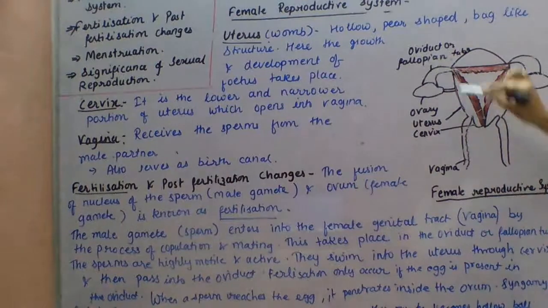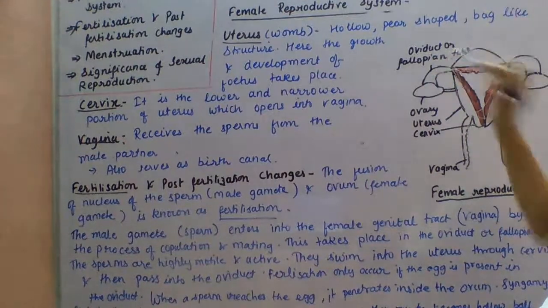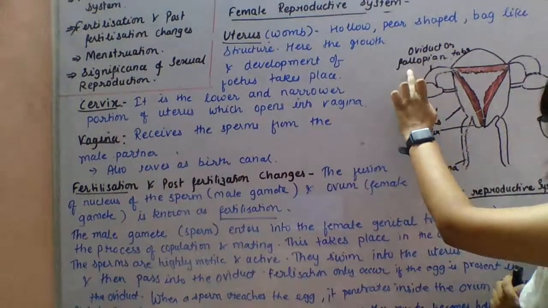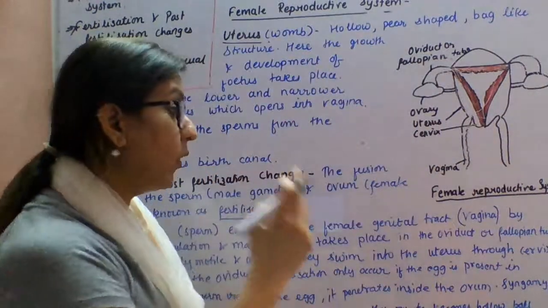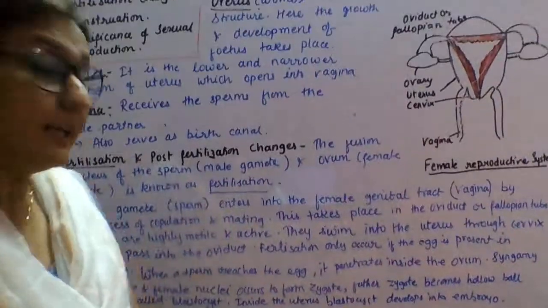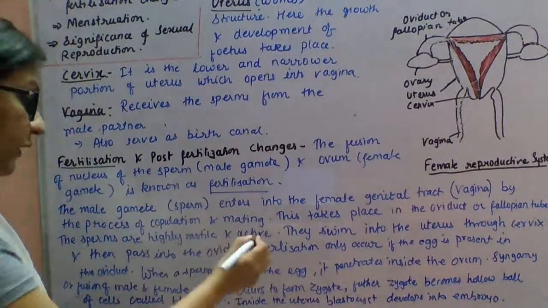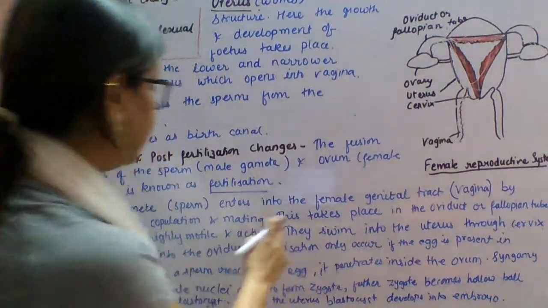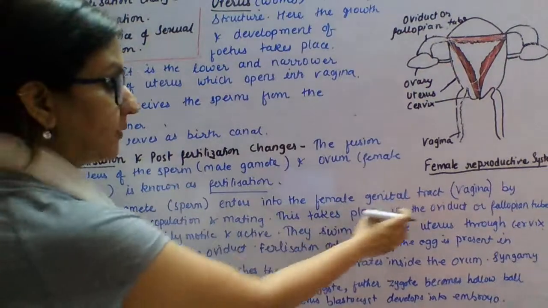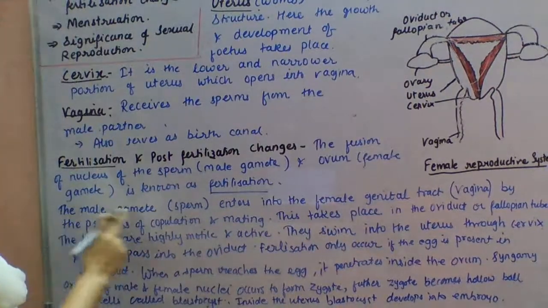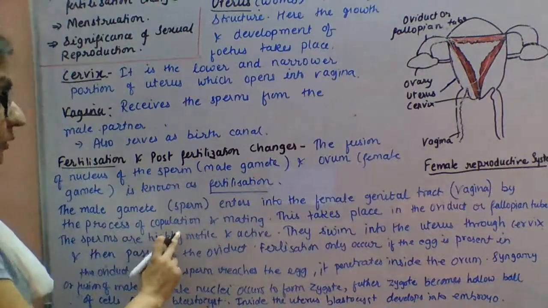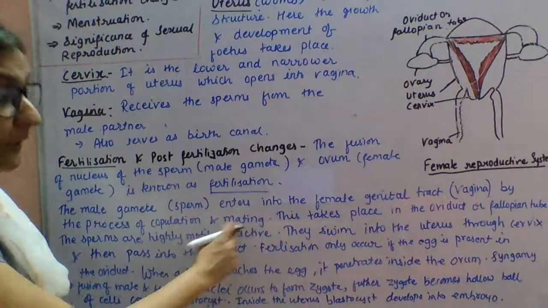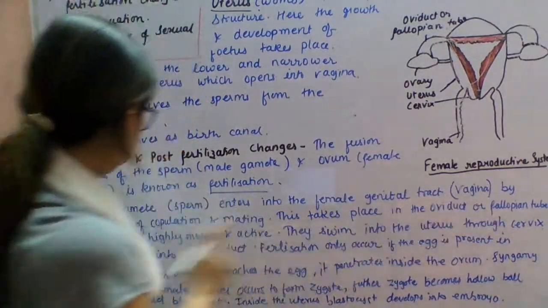Okay. Now the sperm reaches the oviduct, or fallopian tube. This is the site of fertilization. Remember, the oviduct or fallopian tube is the site of fertilization. See, it's all written here. As I just explained, the male gamete sperm enters the female genital tract through the vagina by the process of copulation and mating. This takes place in the oviduct, the fallopian tube.